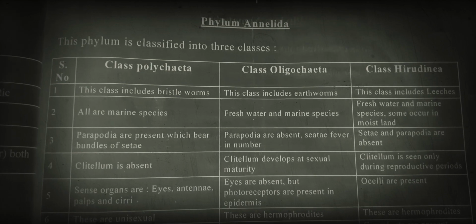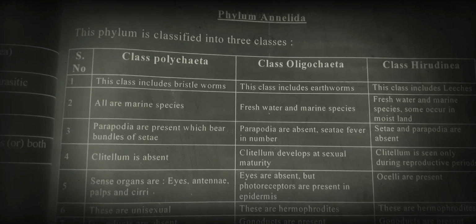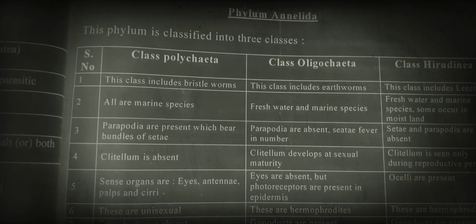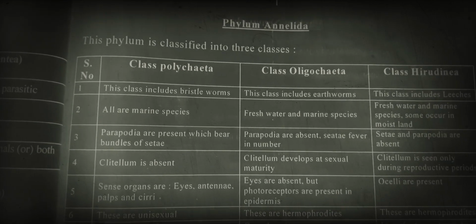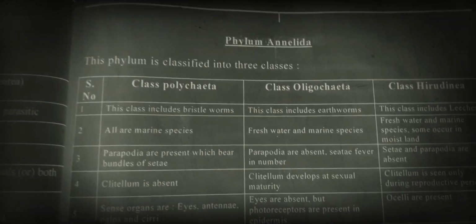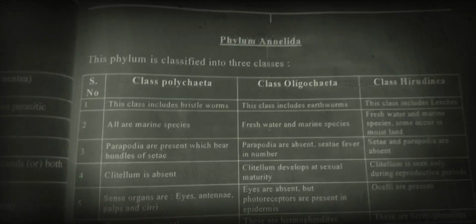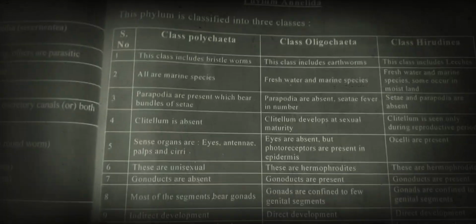In our previous class, we discussed the phylum Porifera, Cnidaria, Platyhelminthes and Nematoda. Today in this class, we are going to discuss phylum Annelida and its classification. Okay, let us start.